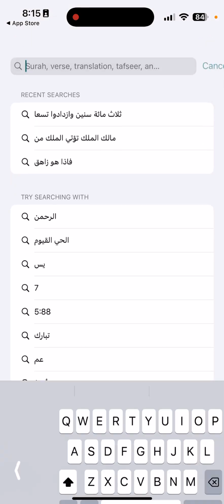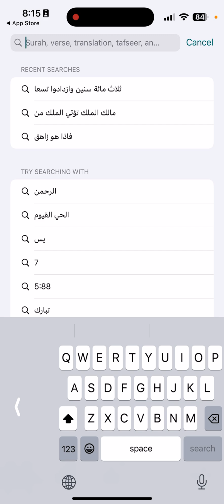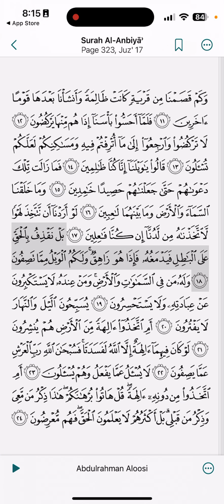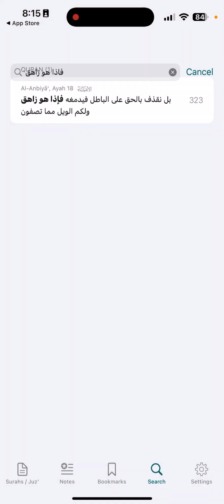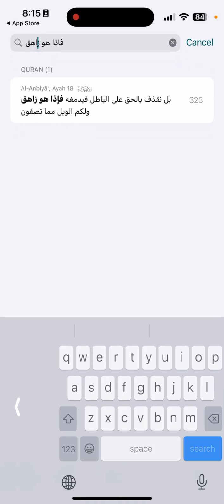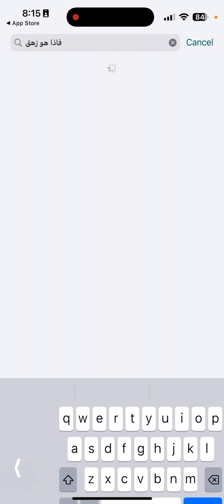And also, the searching is actually pretty good. So, فَإِذَا هُوَ زَاهِقٌ. And it has a little bit of leniency in the way that you're searching, which is nice. So these are the benefits that I found with this app, and I hope that people would be able to find benefits as well in that.